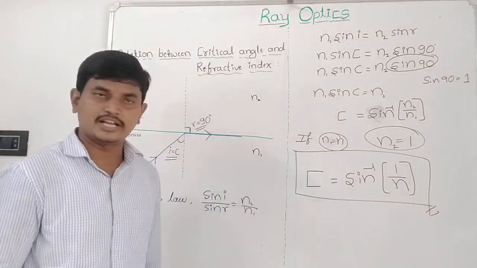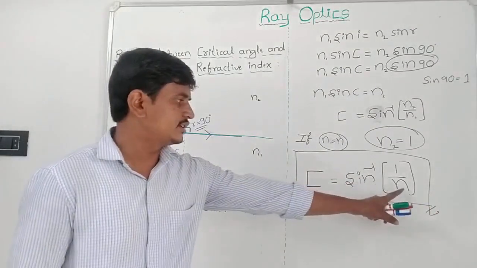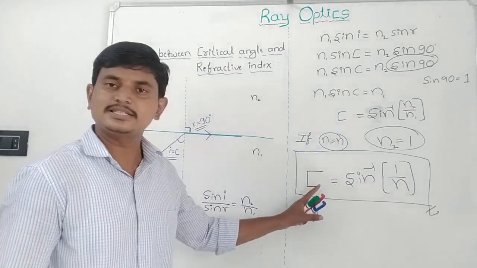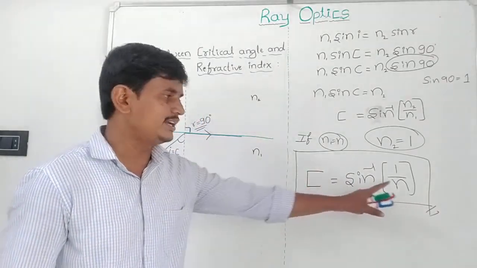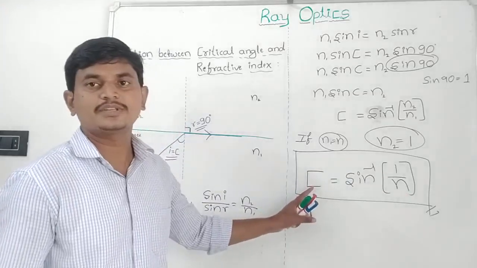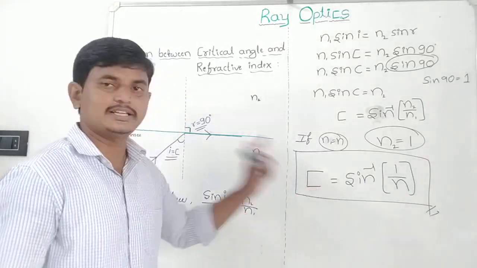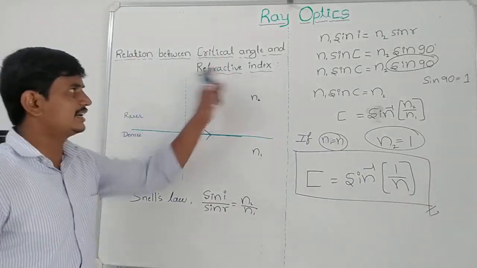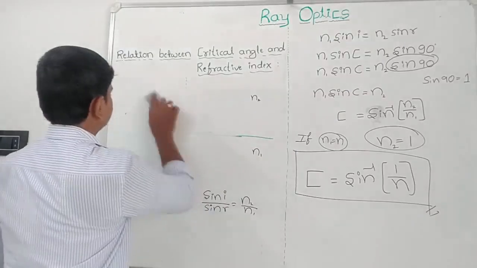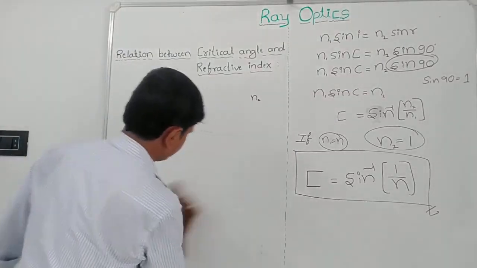According to this relation, as the refractive index of the medium increases, the critical angle decreases. Nothing but the higher refractive index medium has the lower critical angle. So this is the relation between critical angle and the refractive index.